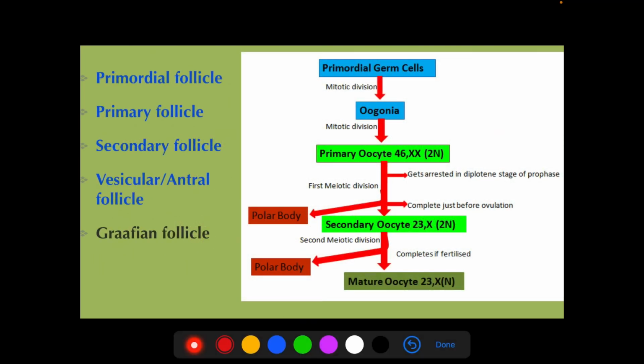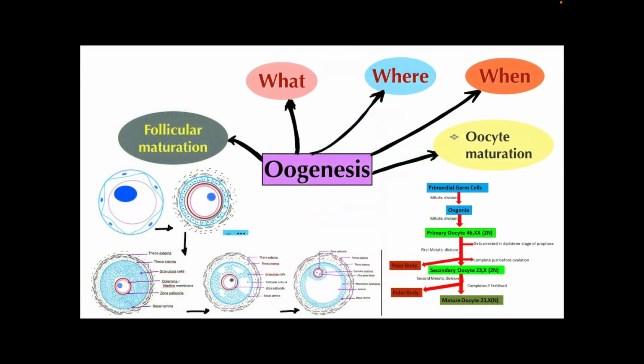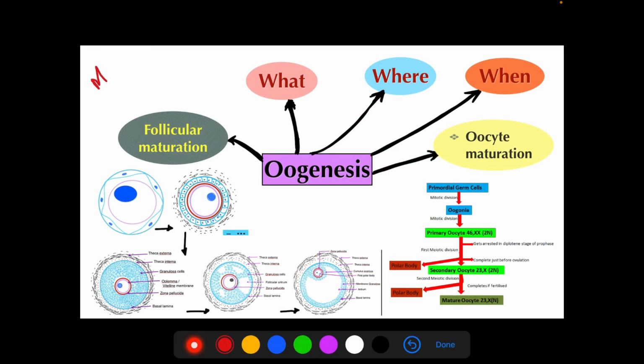Now this is the final chart of the oogenesis. Here we can see on one side the oocyte maturation, on the other side follicular maturation. So these two events are occurring simultaneously, that you have to remember. Now this is the mind map of oogenesis. A mind map is used for revision. This you can prepare and keep it, with all the details of oogenesis on a single page.